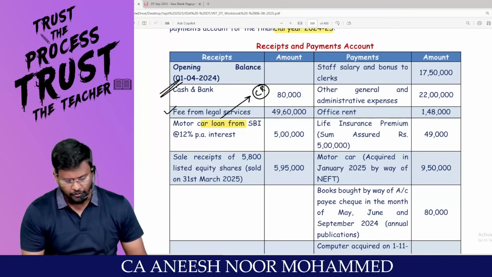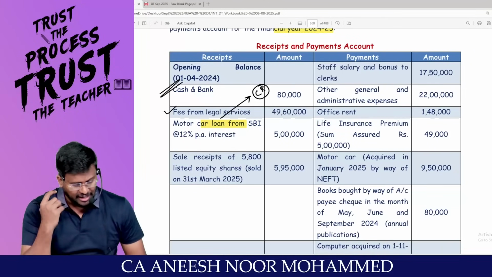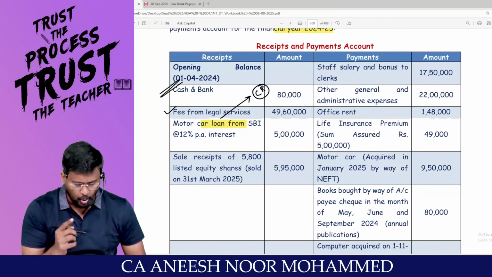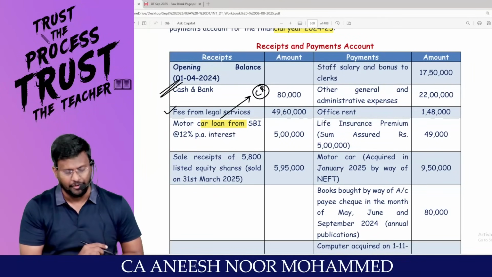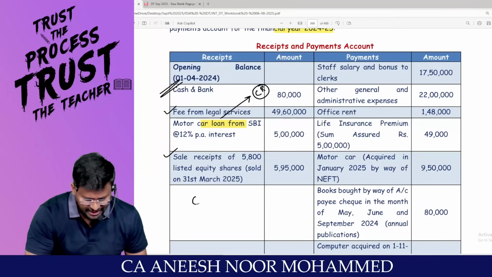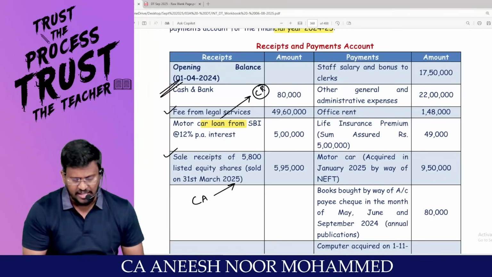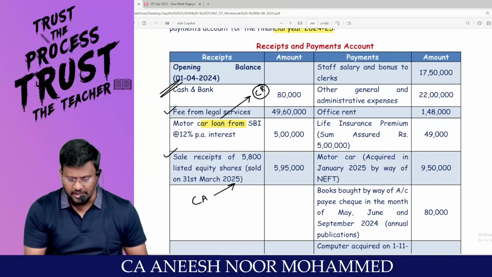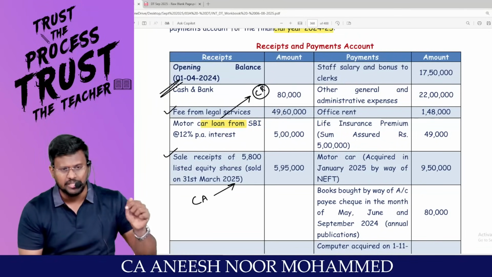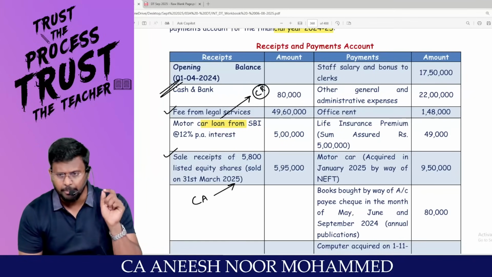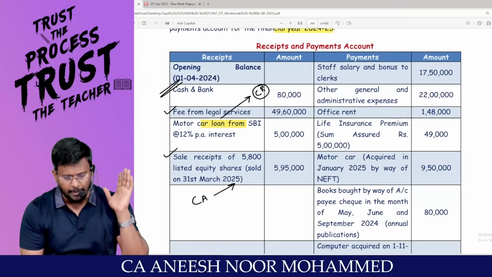Sales receipt of 5,800 listed equity shares sold on 31st March 2025. That means this is a capital asset. By selling the capital asset, you have received 5,95,000. So in this question, we will be having PGBP and we will be having capital gain.